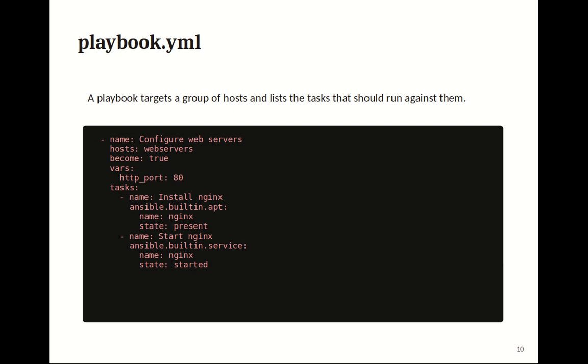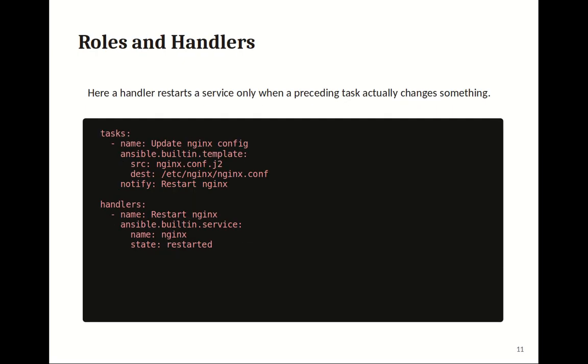Playbook.yml: a playbook targets a group of hosts and lists the tasks that should run against them. Roles and handlers. Here, a handler restarts a service only when a preceding task actually changes something.